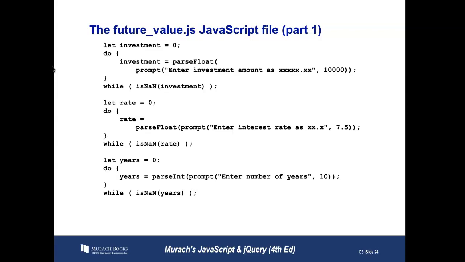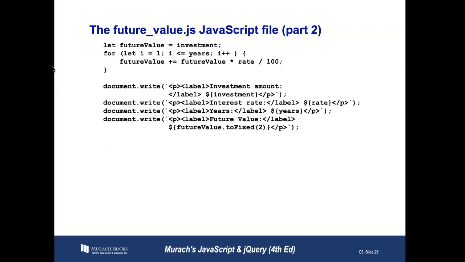Then we have our while loop. As long as investment is not a number, let the rate be 0, and do another prompt box. So let rate equals 0, do, as long as rate is not a number, rate equals parseFloat prompt, enter that. In this case, the placeholder is 7.5. And lastly, we do the year. So basically, we're looping around investment, the interest rate, and the number of years for our investment application.